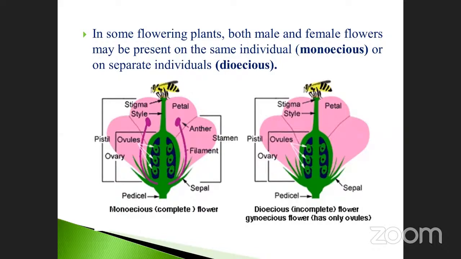Dioecious means they may be separate. Only the female is present here, and the male is also separate. So it is known as an incomplete flower. They may sometimes ask questions, giving examples of incomplete flowers: which one of the following is an incomplete flower? Like that they may ask. Just note it down.